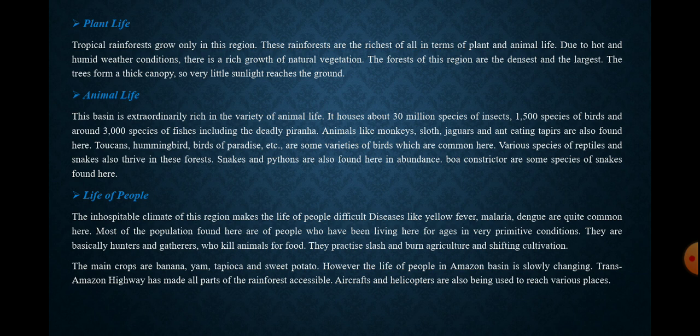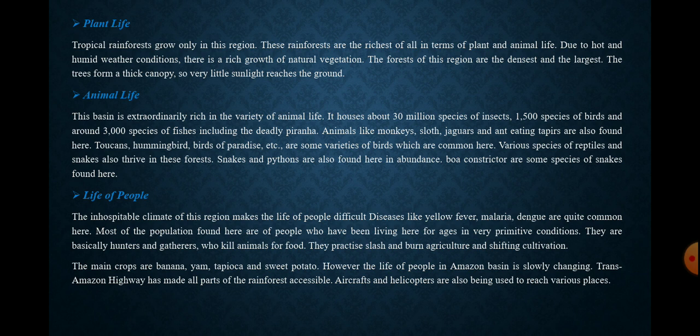Now, what is the life of people over here? Due to the inhospitable climate, as we discussed earlier, life is very difficult here because of extreme heat and high temperature. It makes the life of people very difficult. Diseases like yellow fever, malaria and dengue are quite common over here. Most of the population are people who have been living here for ages in very primitive conditions.